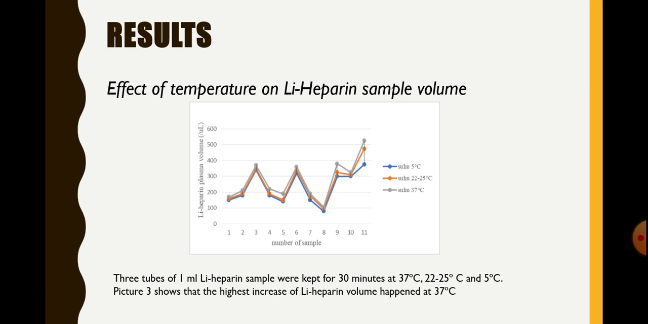63.12%. The next result is the effect of temperature on heparin sample volume. As we can see in the picture, 3 tubes of 1 milliliter heparin sample were kept for 30 minutes at 37 degrees Celsius, 22 until 25 degrees Celsius, and 5 degrees Celsius. The pictures show that the highest increase of heparin volume happened at 37 degrees Celsius.